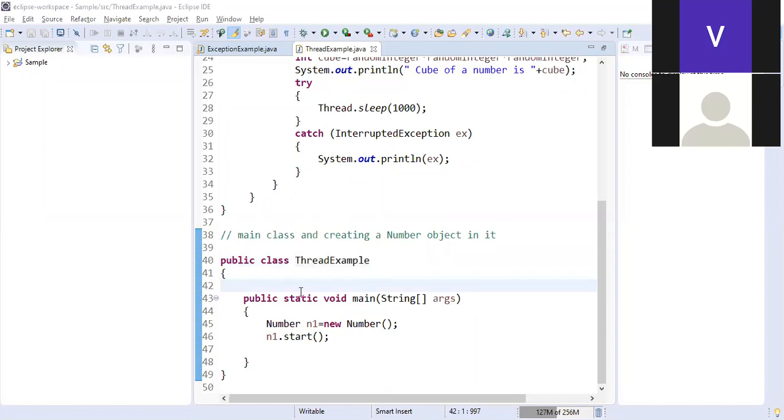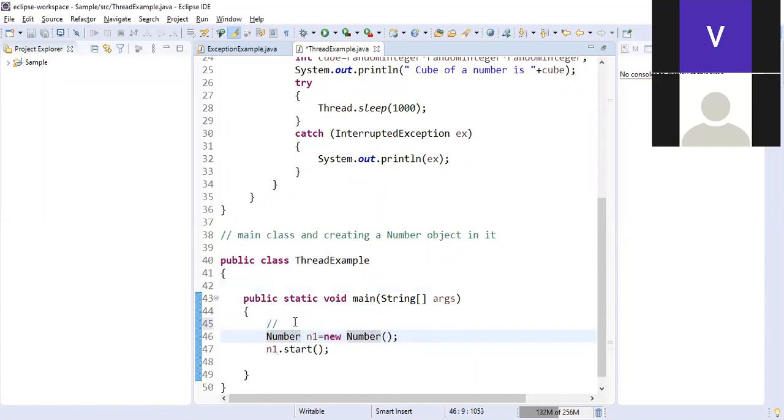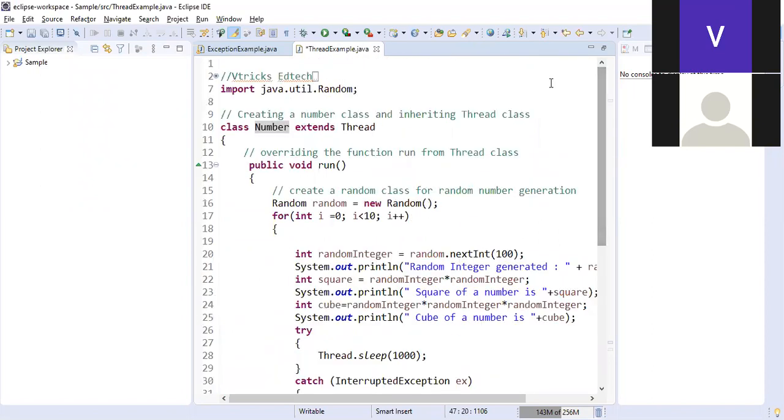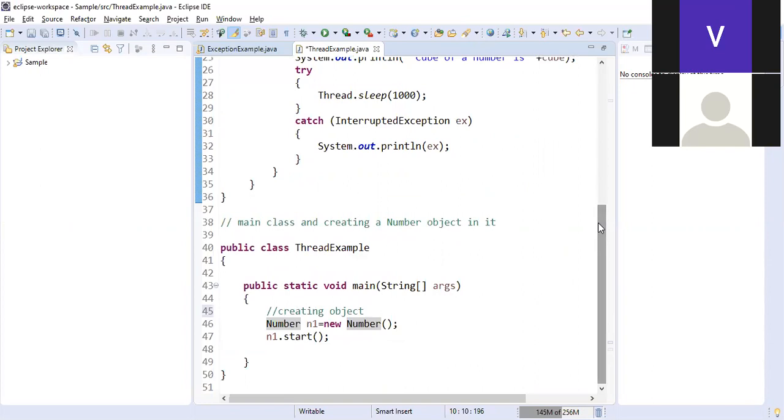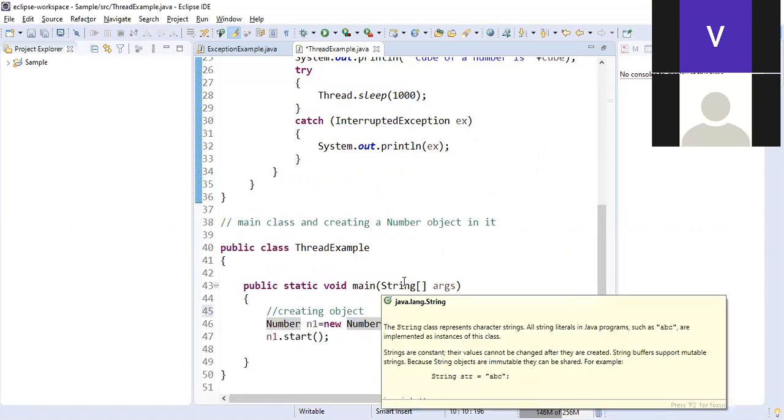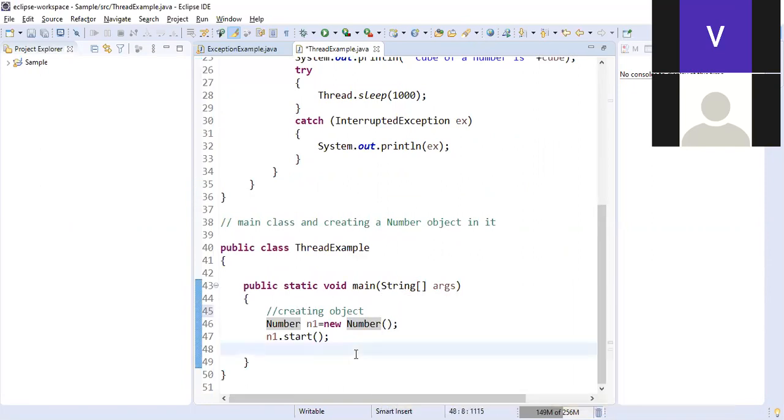In the public static void main, I'm creating an object. What do you mean by creating an object? Which object am I creating? I'm creating an object of the number class. So what is number? Number is a class. Is there a class by name number? I'll go up. Yes, there's a class by name number. I'm creating an object of that class. That's it. I'm saying number n1 is equal to new number. I'm creating a new object.